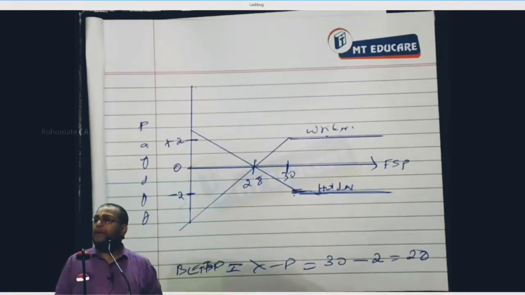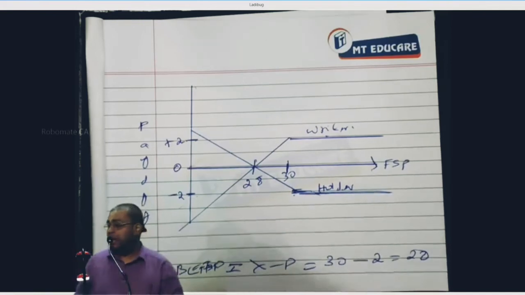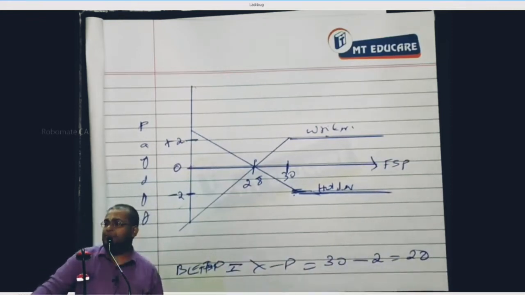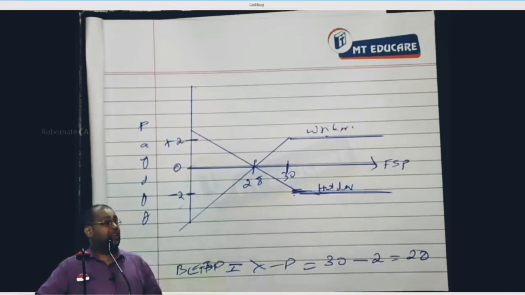Can I make 29 profit? For that the share should be trading at -1. Yes or no? It cannot be trading at -1. So the maximum profit the holder can make is the break-even FSP. The maximum loss the writer can suffer is the break-even FSP. Respond, are you following or not?